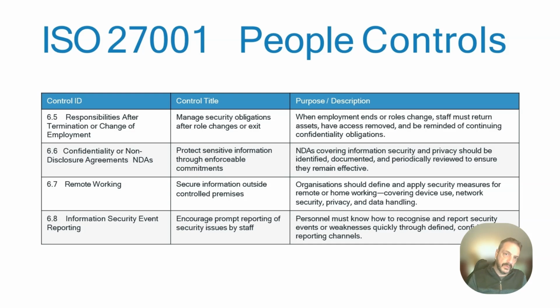So there you go. There's 8 controls under that particular family in Annex A. So most people are already doing something in those areas. So it's pretty easy for most people to address.